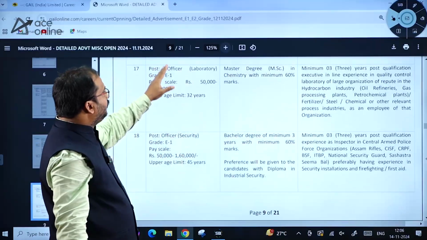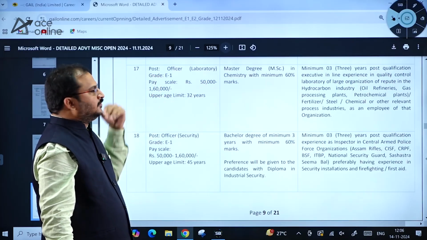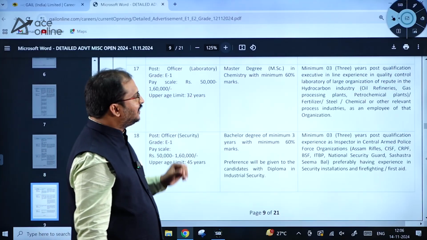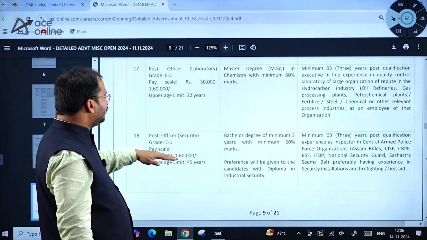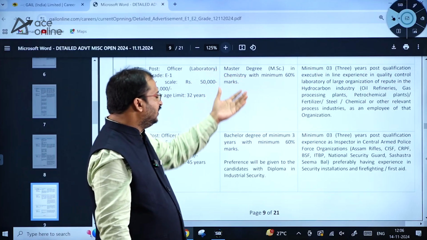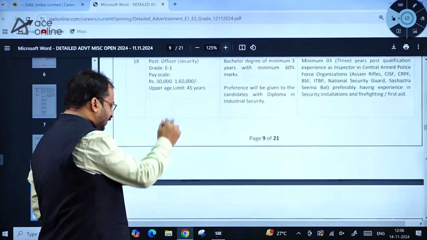So E1 category posts 50,000 to 1,60,000 is the remuneration, and here upper age limit is 32 years given for certain posts, and for certain posts 45 years is also given. So kindly go through these carefully, so then you can apply for this examination.